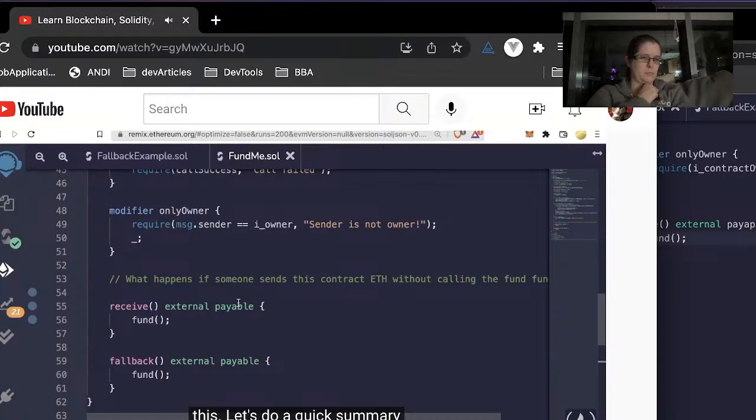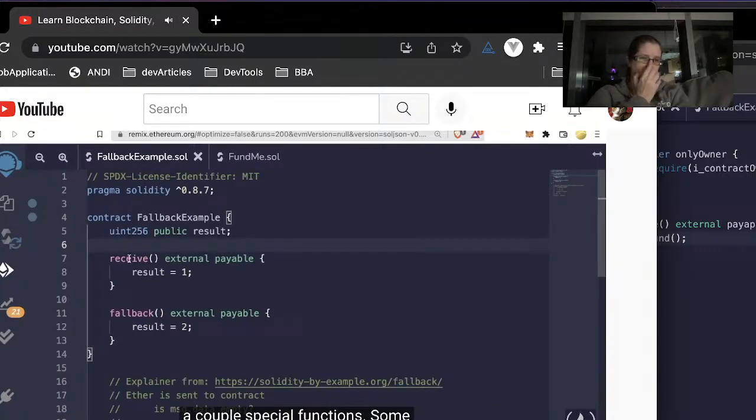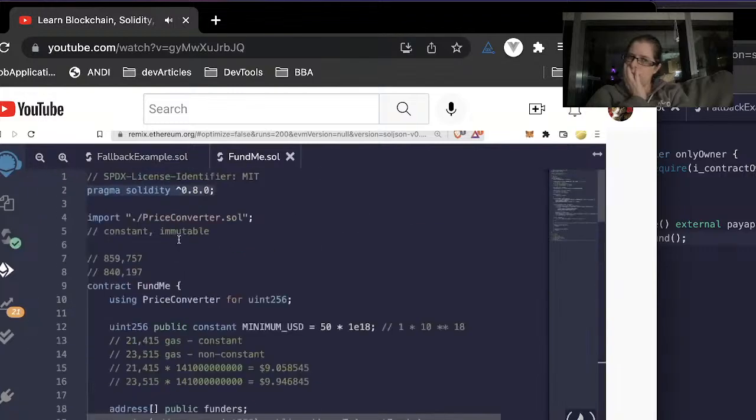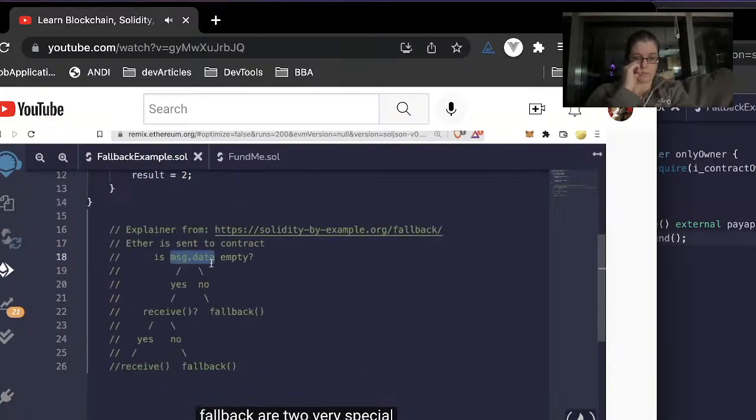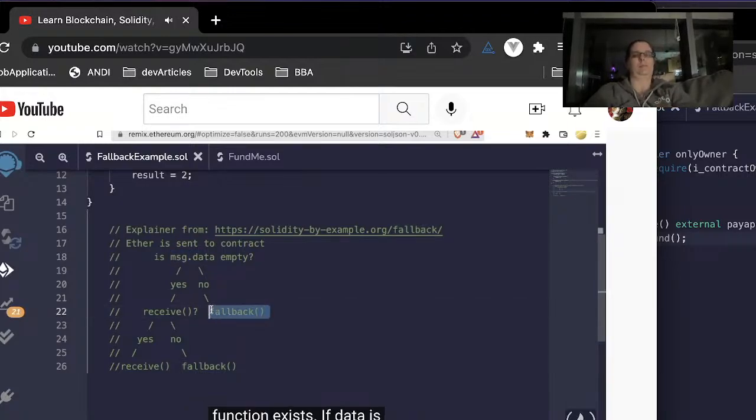Let's do a quick summary of this more advanced section and make sure we understand what we learned. In Solidity, there are a couple special functions. Some of them are receive, fallback, and constructor. These functions don't need to have the function keyword, and instead can just be called like so. Receive and fallback are two very special functions. If data is sent with a transaction and no function was specified, the transaction will default to the fallback function if that fallback function exists. If data is empty and there's a receive function, it'll call the receive function.